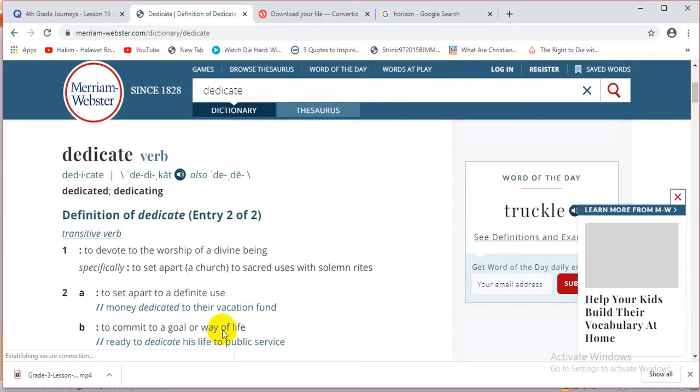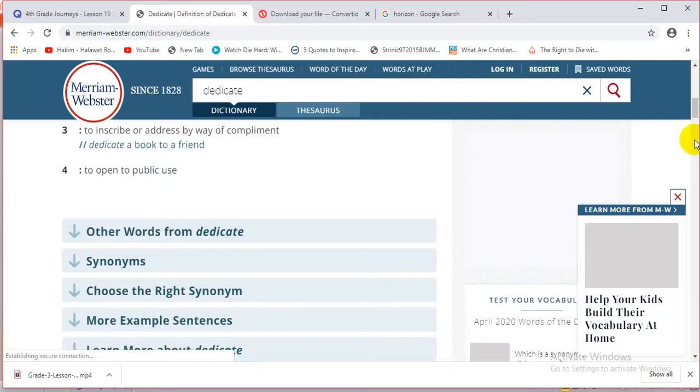To commit to a goal or way of life, that's also being dedicated. Or to inscribe or address by way of content. So there's more than one meaning for the same word, right? Use the dictionary to find one meaning for the word, write it down, and then write maybe 2 sentences for each word using the word itself, using the word dedicate, for example.